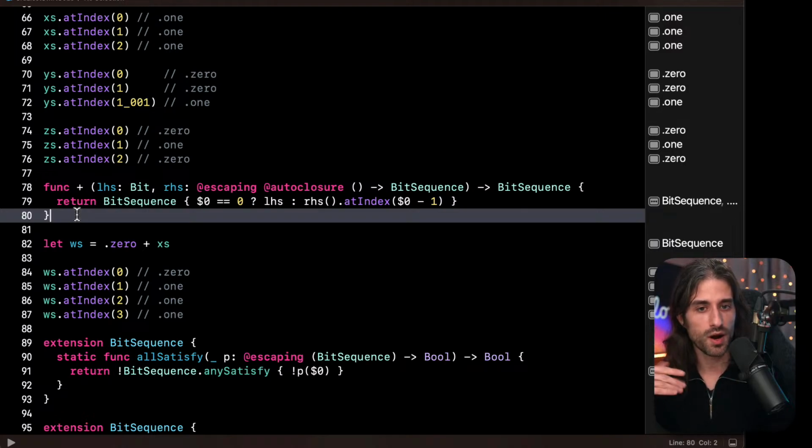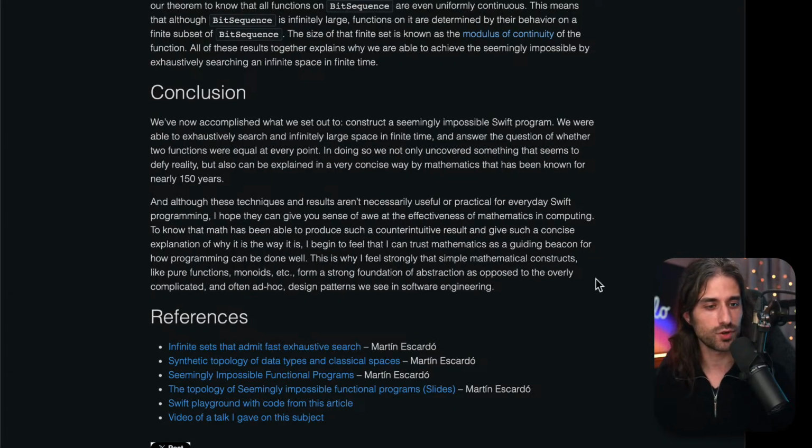So my intuition of why this mechanism works on bit sequences and not on integers is because you cannot really define arithmetic operations on bit sequences. And since you cannot define arithmetic, you cannot compute all the things you can compute with integers. This means that a bit sequence is in a way simpler than integers, and from that simplicity we get this extra property of being searchable in finite time. That's just my intuition when seeing the thing. I might be wrong, I might be incomplete on it. I just wanted to share it as we finish this live stream.